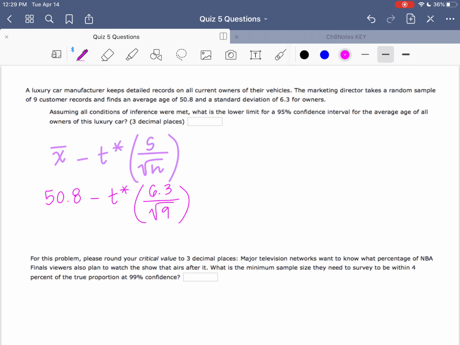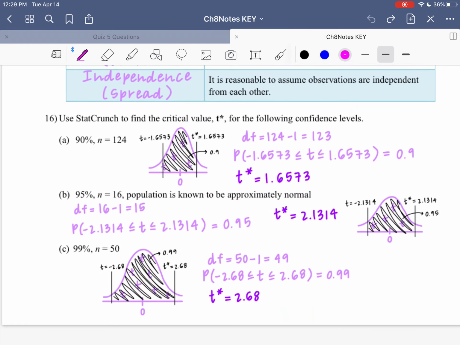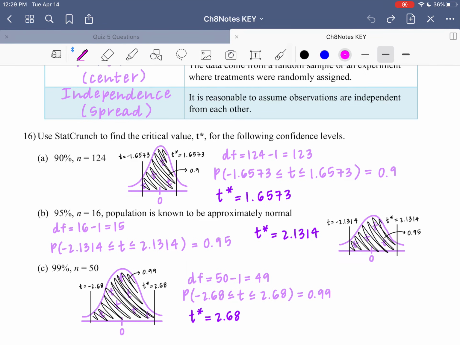So remember, this T star depends on degrees of freedom. So we do have to use the T calculator in StatCrunch to figure out that T star value. So when we do that, and I'm going to again flip back over to our Chapter 8 notes, we practiced doing that on number 16. So we want to make sure that we use the T calculator and still use that between option. And we have to tell the T calculator what our degrees of freedom are. So because our sample size was 9, we want to use degrees of freedom 8.